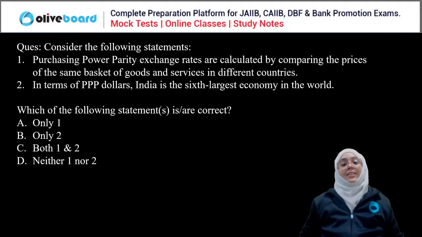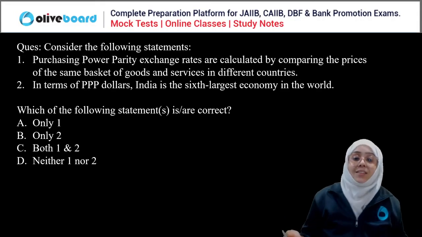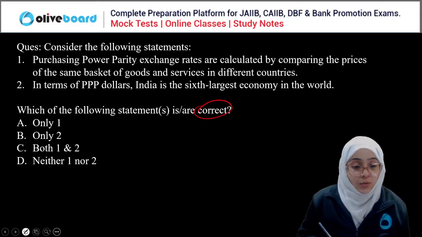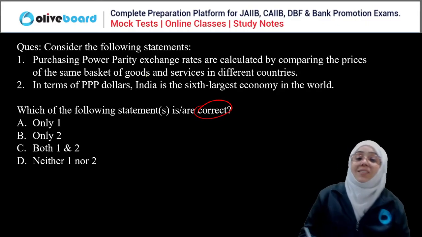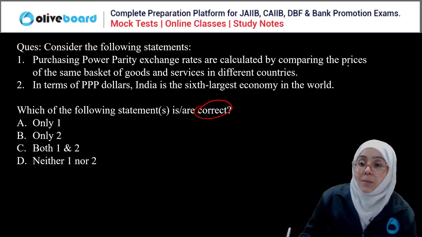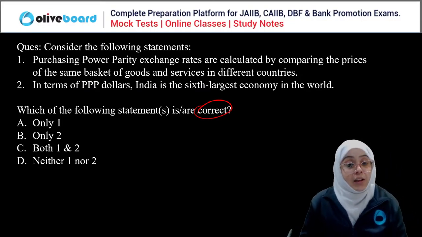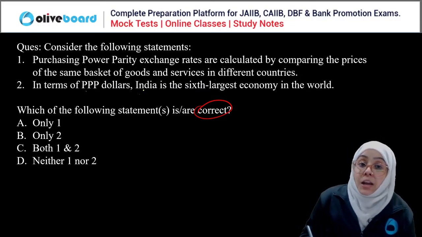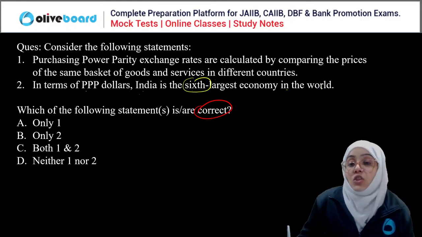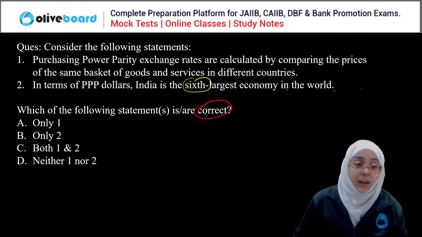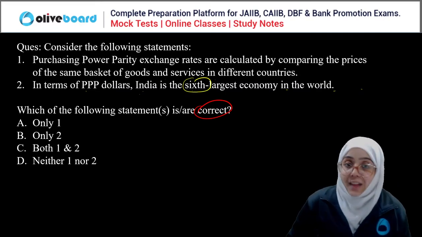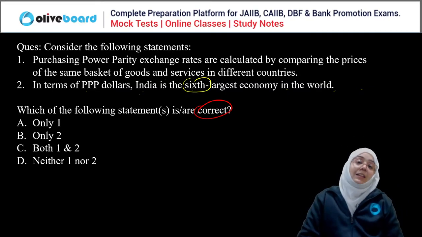So let's start discussing. The very first question: consider the following statements, and we have to choose the correct statement here. First, purchasing power parity exchange rates are calculated by comparing the prices of the same goods and services in different countries. Second, in terms of PPP, India is the sixth largest economy in the world. Options: only one, only second, both one and two, or neither one nor two.